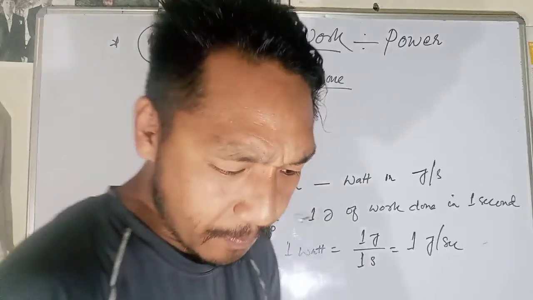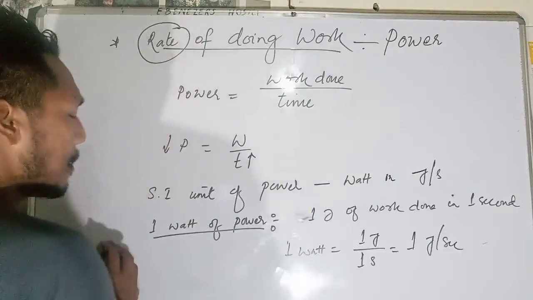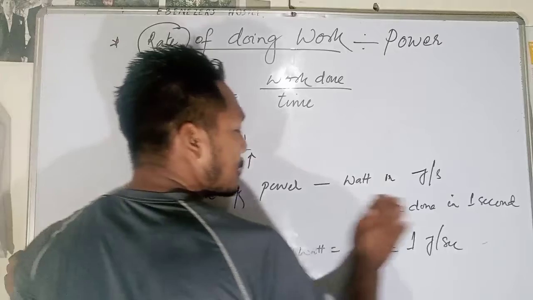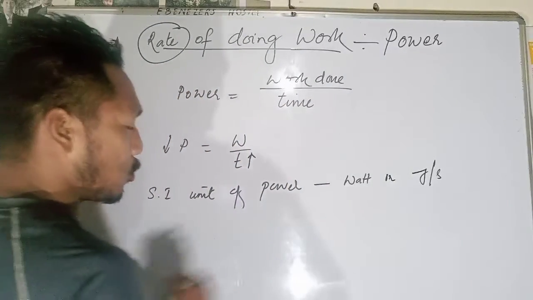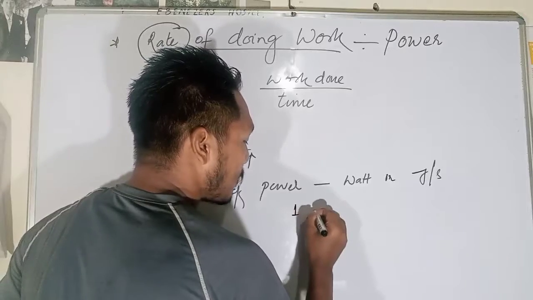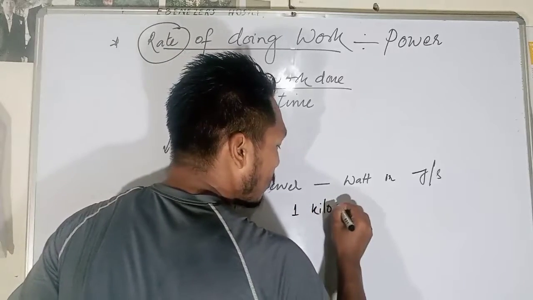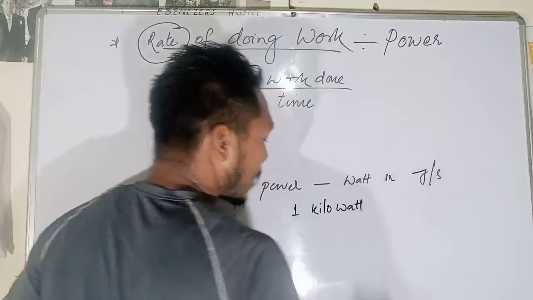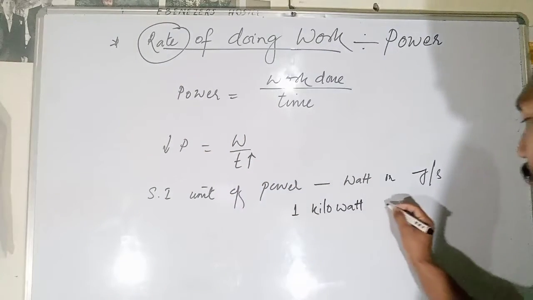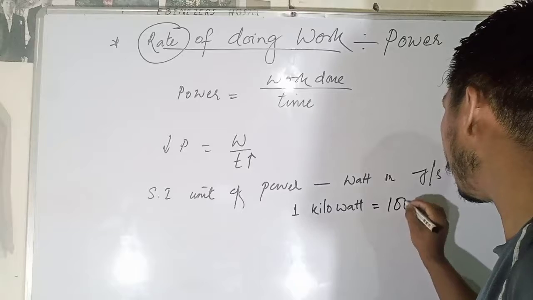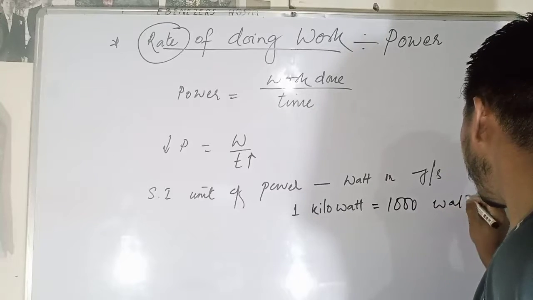So this is the standard unit, but mostly power is expressed in kilowatts.